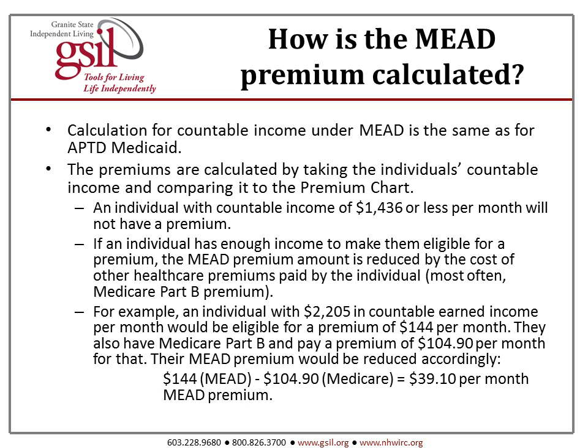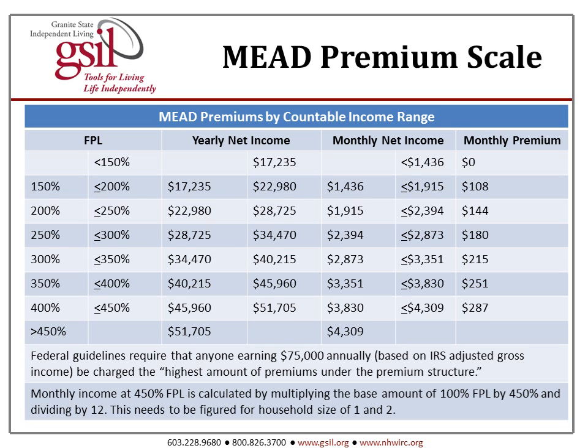For example, an individual with $2,205 in countable earned income per month would be eligible for a premium of $144 per month. They have their Medicare Part B and they pay a premium of $104.90 per month for that. Their MEAD premium will be reduced accordingly. So if their MEAD premium is $144 and you subtract $104.90 for Medicare, they're paying $39.10 per month for their MEAD premium. And here's the MEAD premium scale.